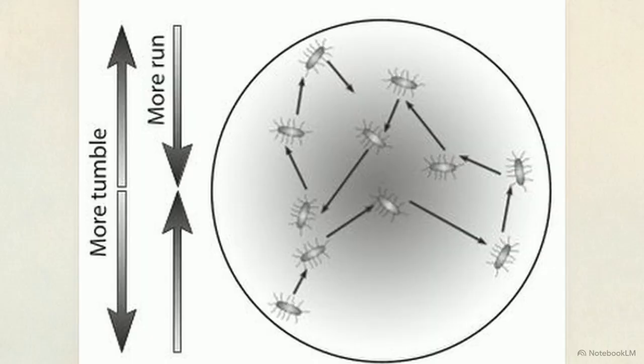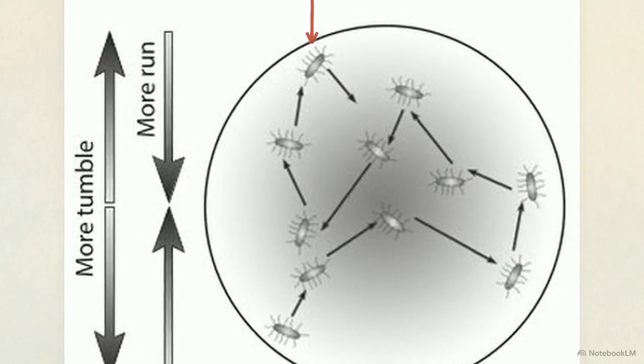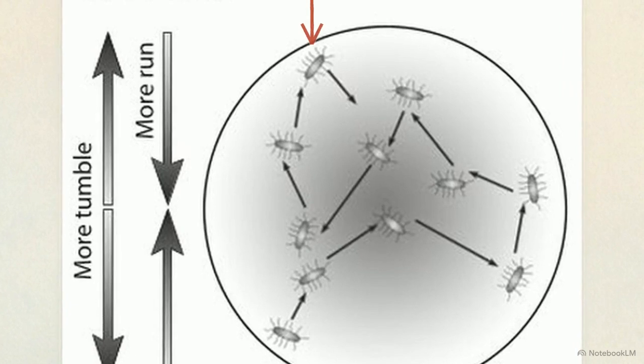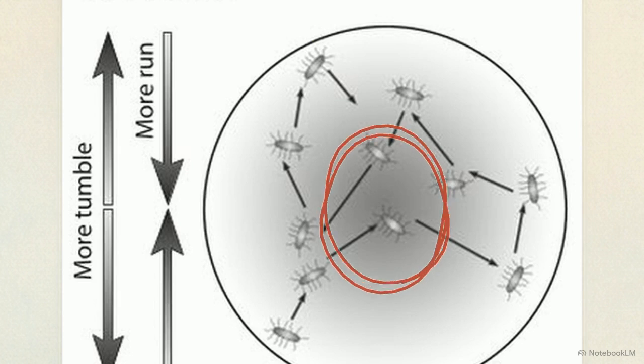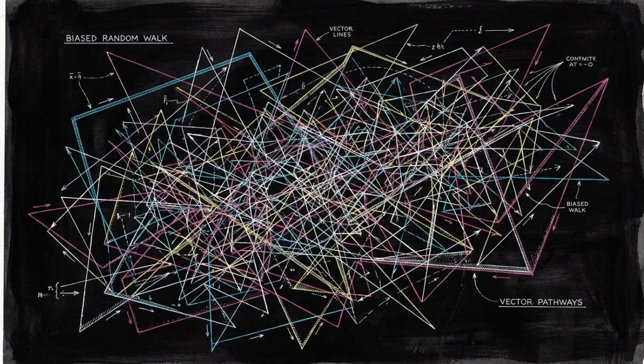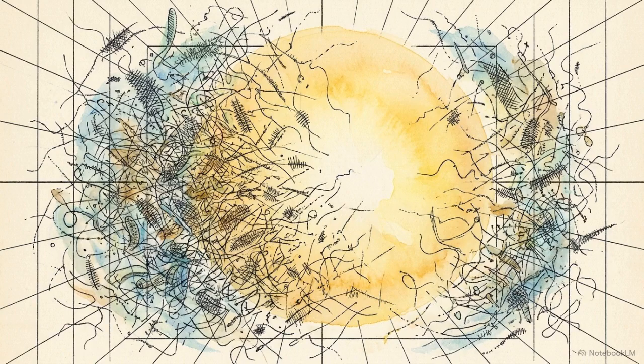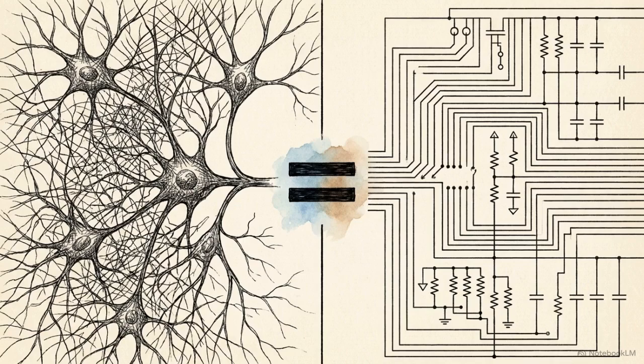We can observe the macro result of this process in the bottom circular plot. The jagged, erratic vectors show how a population of bacteria, through many individual biased runs, eventually aggregates around the area of highest sugar concentration. This algorithmic process is known as a biased random walk. By probabilistically favoring positive outcomes over negative ones, a population of organisms uses blind, erratic noise to reliably locate and stay near a target. This utilization of noise extends beyond spatial navigation.